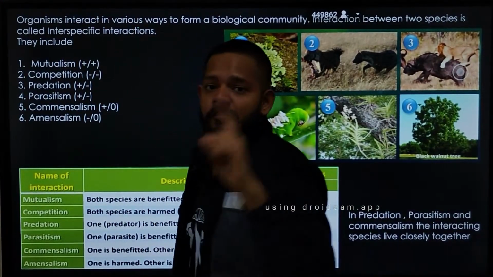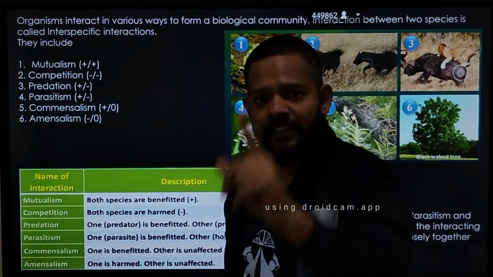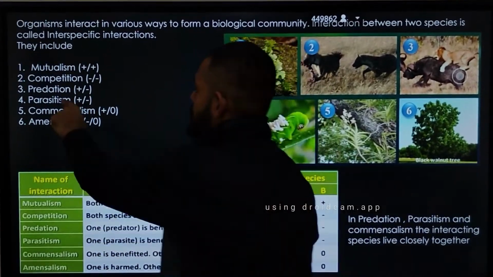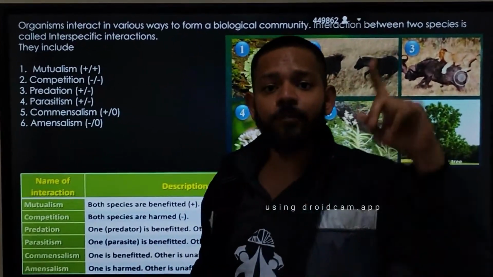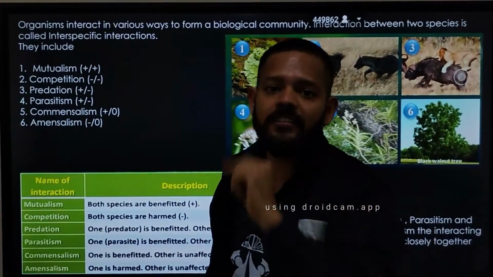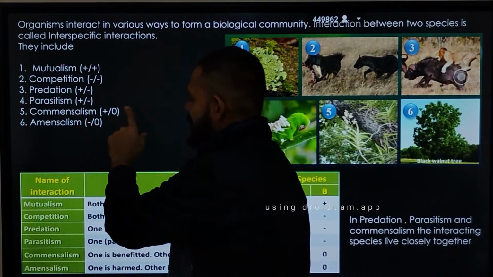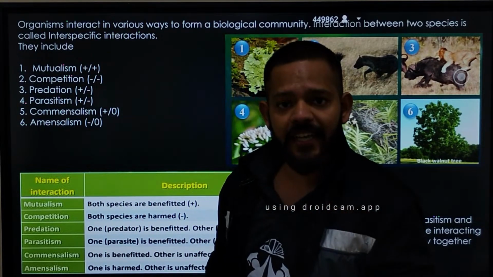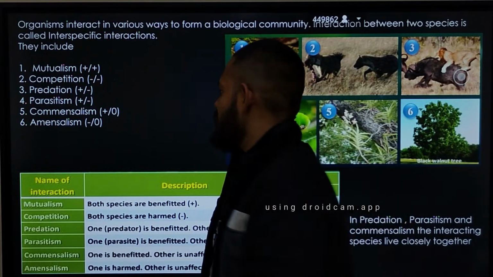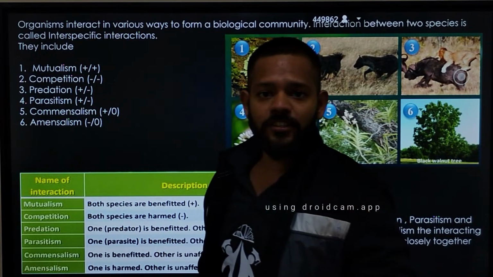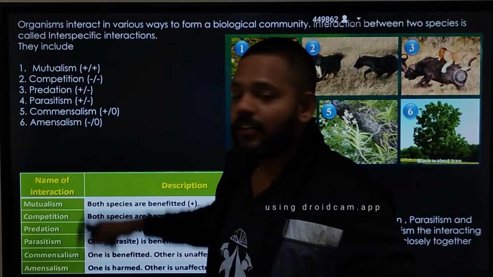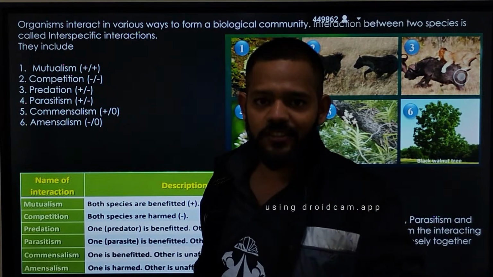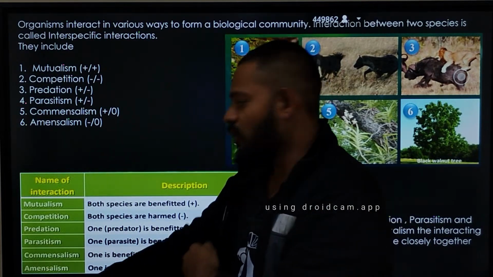Predation, one species in gain and one species in loss. Parasitism, one in positive and one in loss. Commensalism, one is in gain and the other one is zero, neither gain nor any loss. Amensalism, one is on loss and the other is neither gain nor loss. Okay, that is your minus 0.